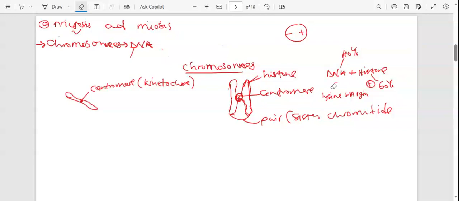The reason why lysine and arginine cause the positive charge is that these two are in charge of causing the positive charge you are able to see there.